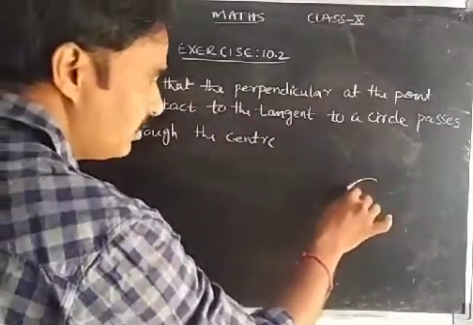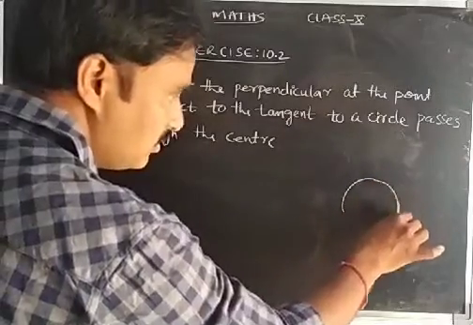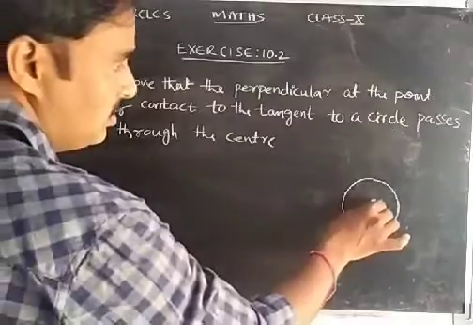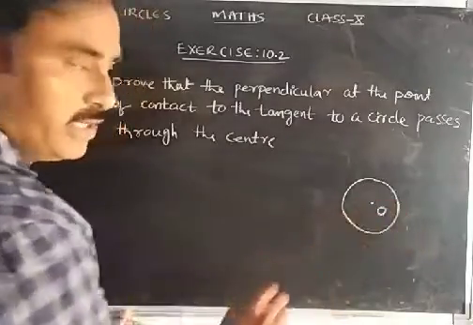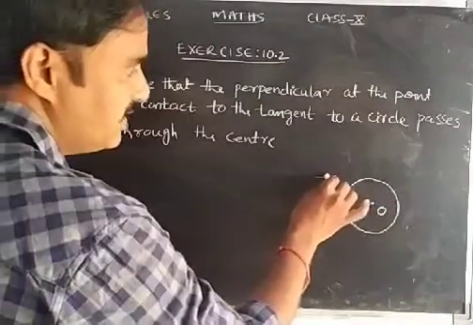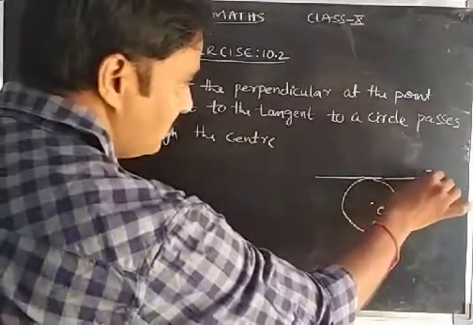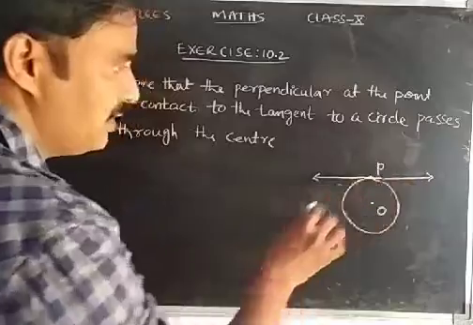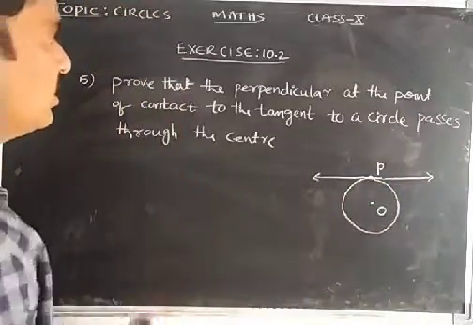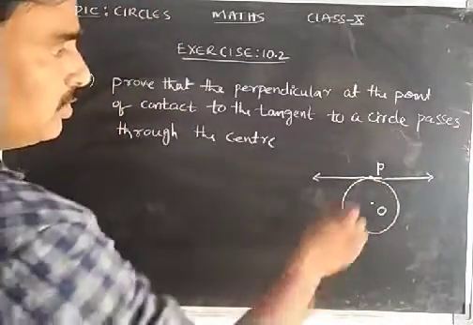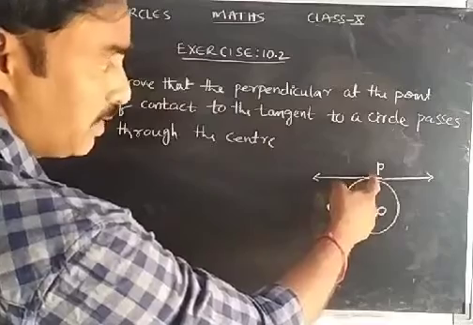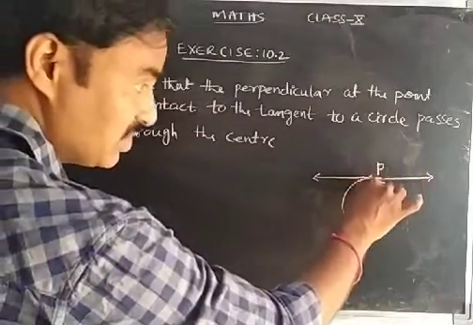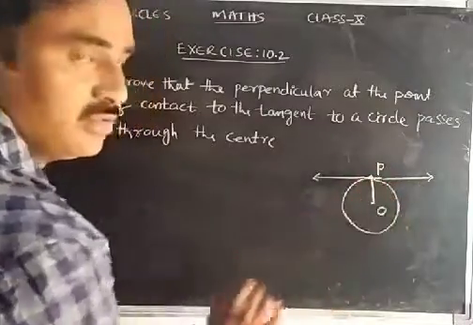Let me draw the figure to prove this. This is the circle with center O. I am taking one tangent to the circle, and the point of contact I am taking as P. So according to the question, what are we going to prove? The line perpendicular to the tangent passing through P always passes through the center of the circle.